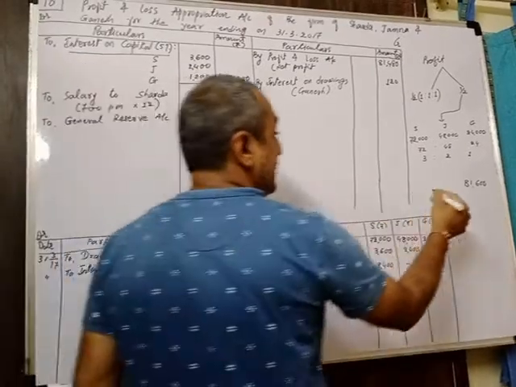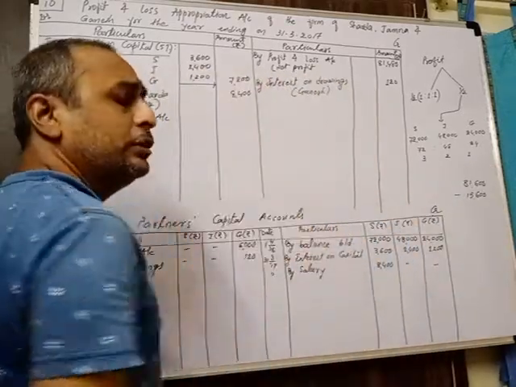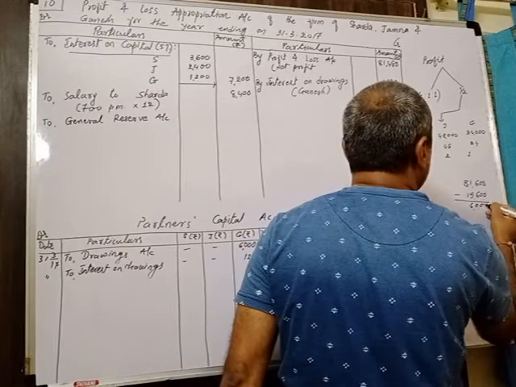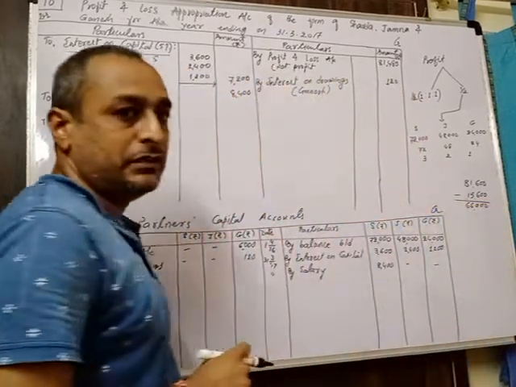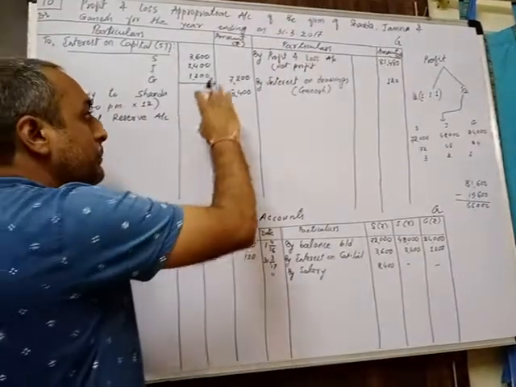The total of the debit side we are getting is 15,600 according to the values available. So what is the difference we have available? 66,000. 66,000 is the profit presently available in the appropriation account.